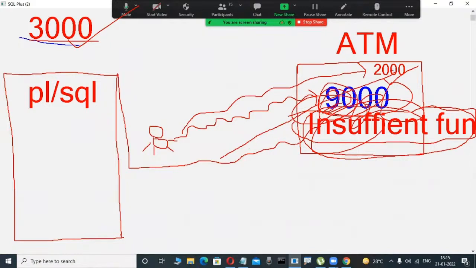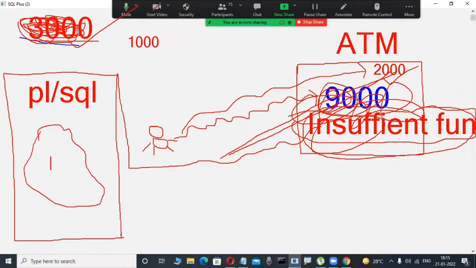Now, whenever we withdraw 2,000, what is the available balance? Here 3,000 minus 2,000, that is 1,000. I want that to be reflected in my database. Otherwise, if you withdraw 2,000 and still 3,000 remains available, the total banking system would collapse. Those transactions, they write through code only. That's why PLSQL developers are required in a project.